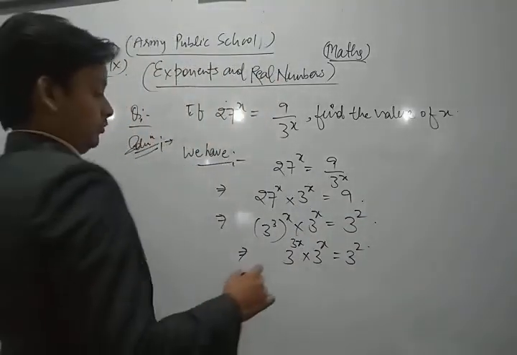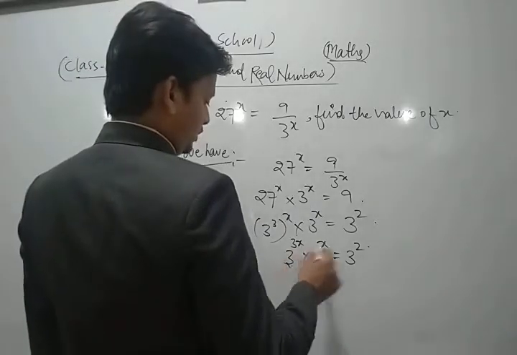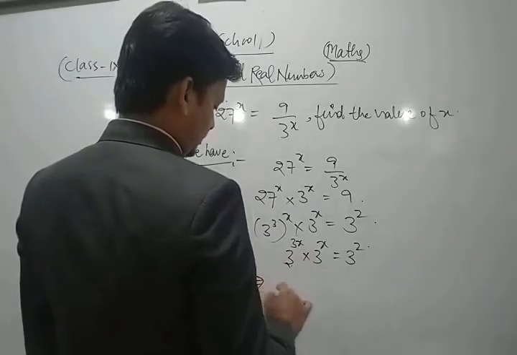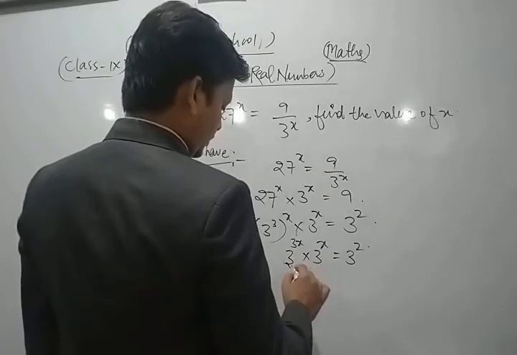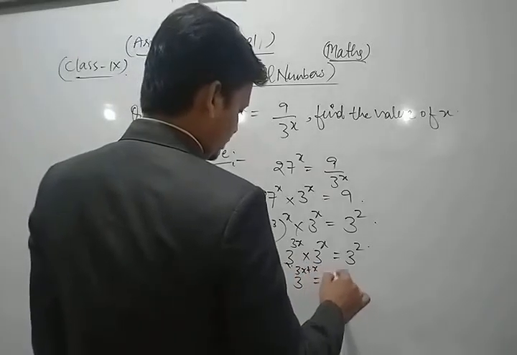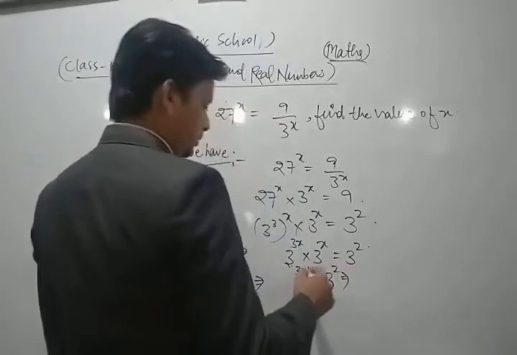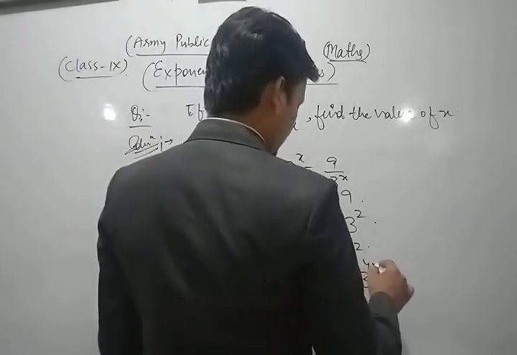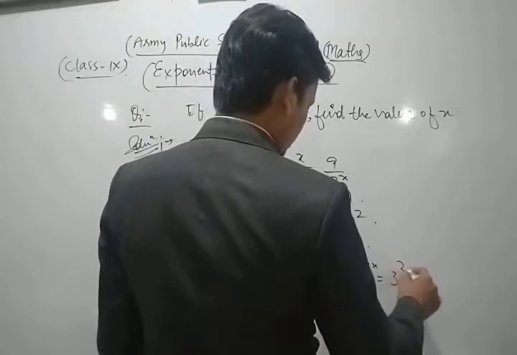Now the bases are the same, so the powers are to be added. We can write 3 power 3x plus x is equal to 3 power 2, so 3 power 4x is equal to 3 power 2.